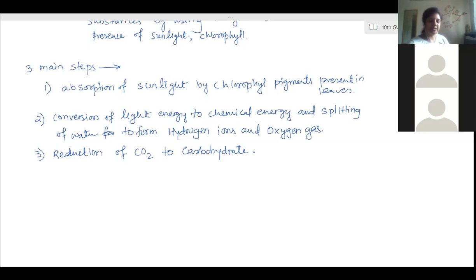Okay. Then the second step is the digestion process. So what happens in digestion? The digestion is intracellular. What happens?